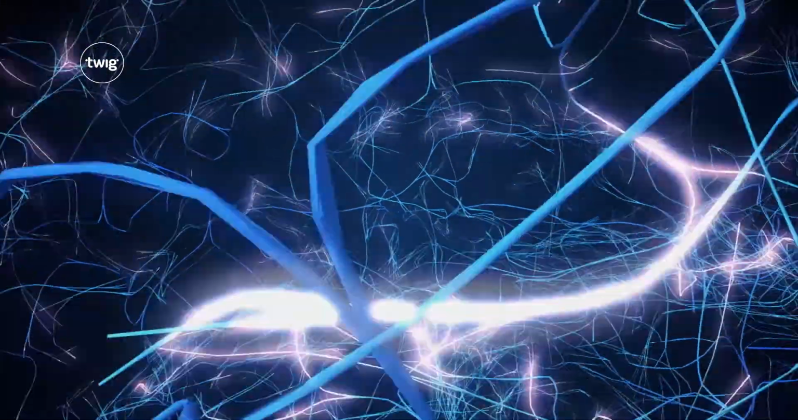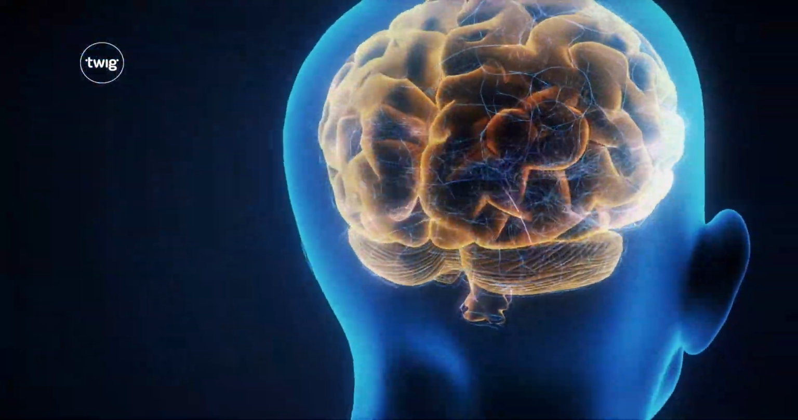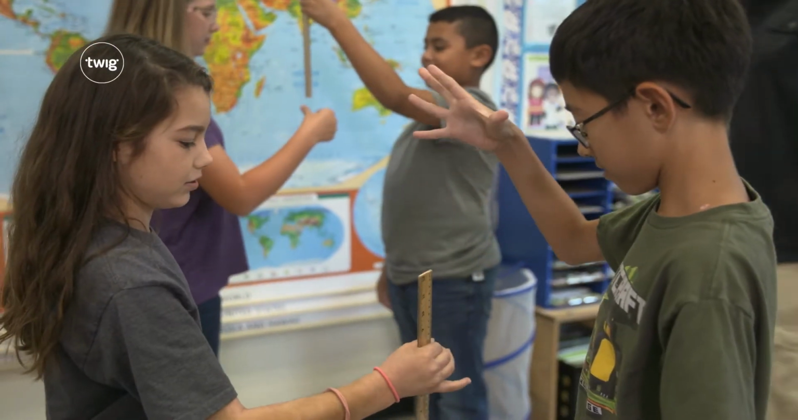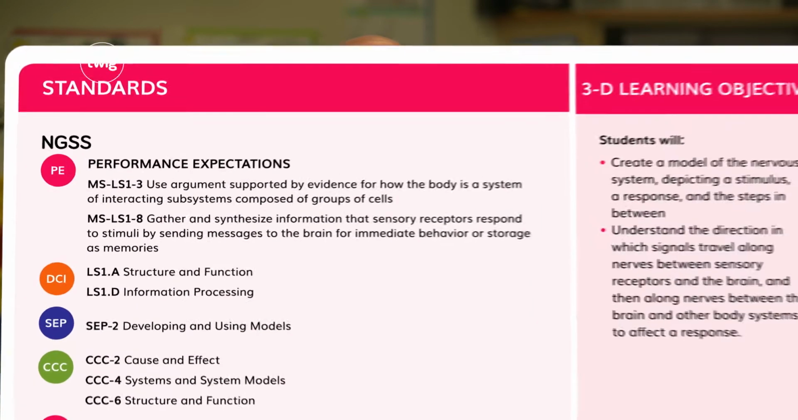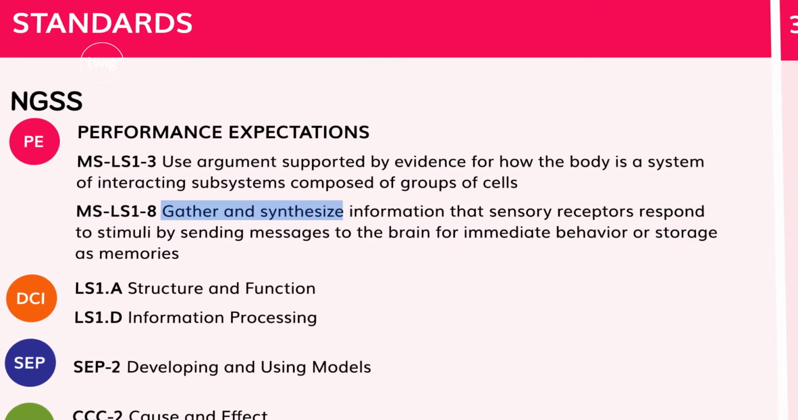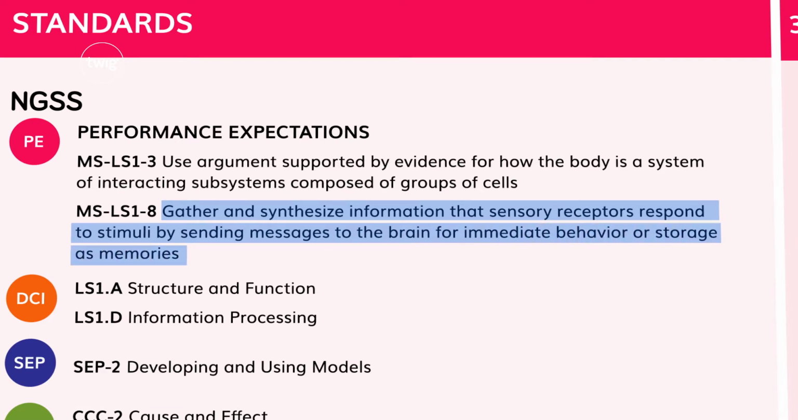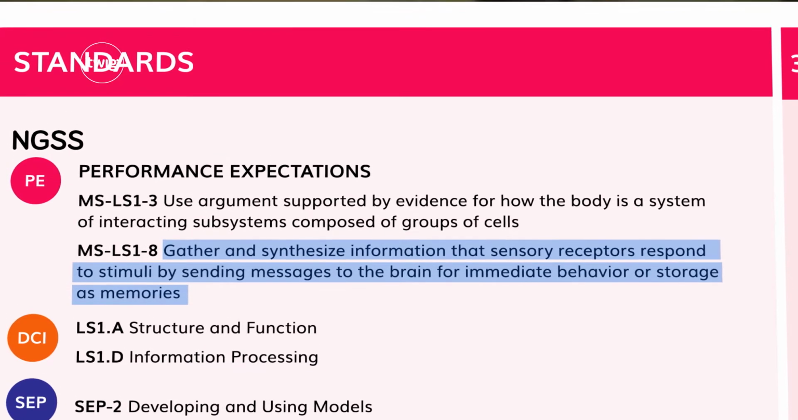They'll discover how sensory information travels to the brain, how the brain sends back instructions, and the function of memory and stimulus response scenarios. This addresses a performance expectation: gather and synthesize information that sensory receptors respond to stimuli by sending messages to the brain for immediate behavior or storage as memories. Students also start to cover another.